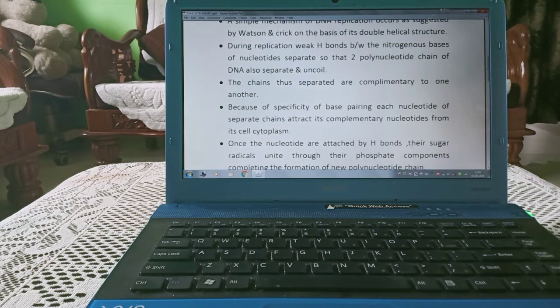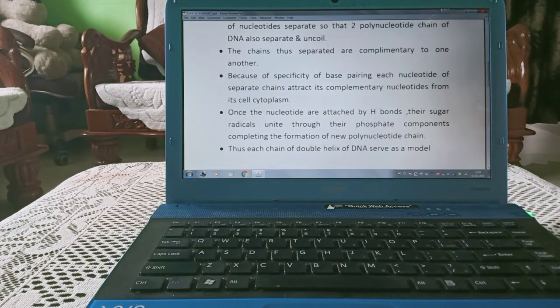The chains thus separated are complementary to each other. Because of specificity of base pairing, each nucleotide of a separate chain attracts its complementary nucleotide from the cell cytoplasm.